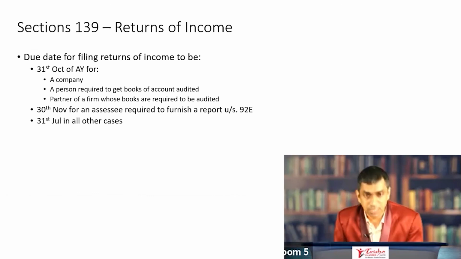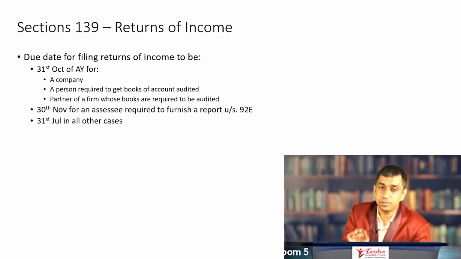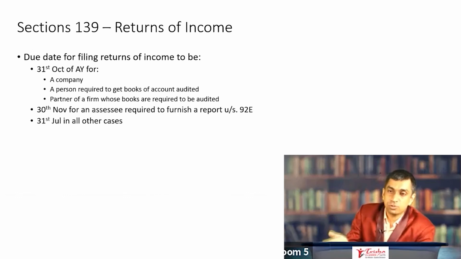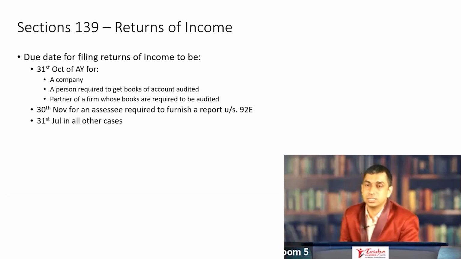The change that has taken place here is that one is the dates, 31st October, which was previously 30th September. The second one is that previously, if you are a working partner in a firm where books of accounts are required to be audited, then only the extended due date of 31st October, before it was 30th September, was applicable. Now they have removed that working partner thing. Now they have told partner of a firm whose books of accounts are required to be audited, the due date is going to be 31st October, which means whether you are a working partner or a sleeping partner, if the books of accounts of your firm are required to be audited, then the due date is going to be 31st October. So these are the changes that I wanted to discuss.